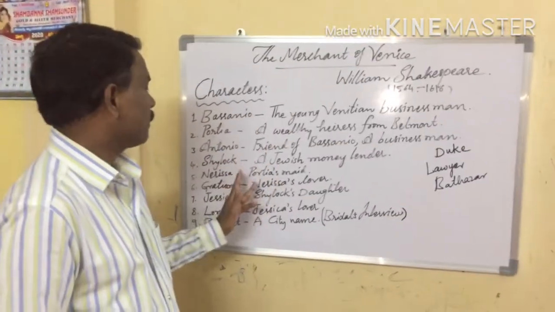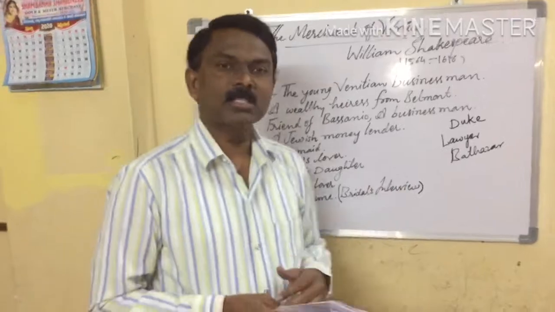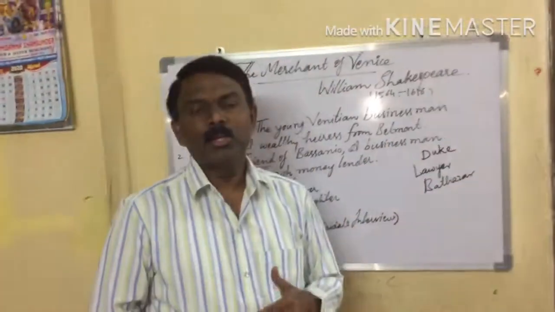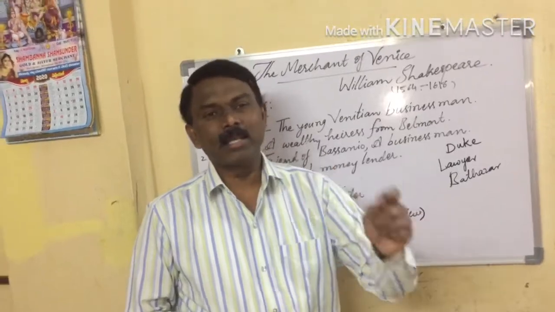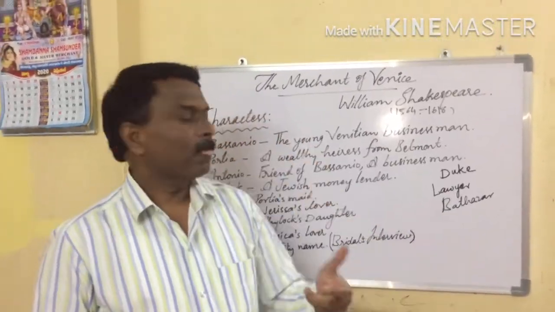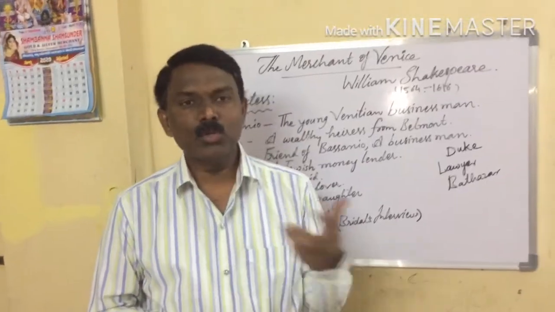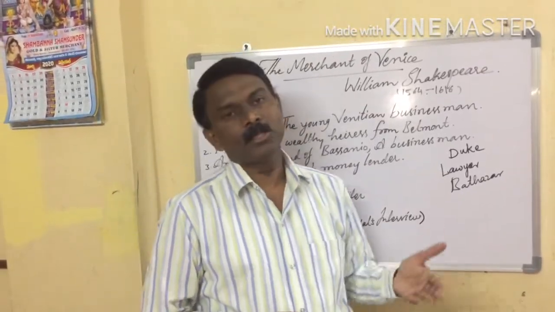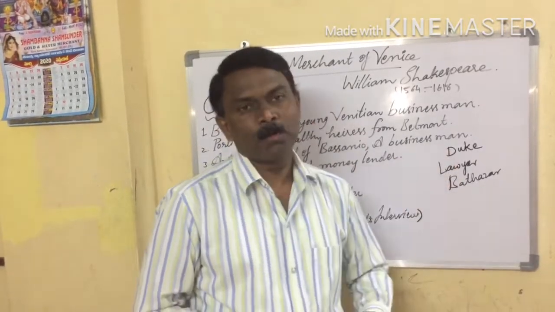Bassanio's friend, Mr. Antonio. So here, right after getting married, she showed her fantastic skill to save her husband's close friend, Mr. Antonio, by playing an intelligent advocate in front of the Duke.